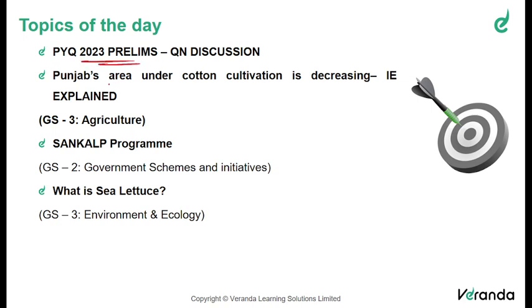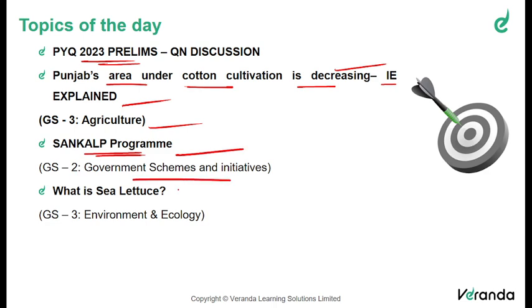After that, we will be going directly to Punjab's area under cotton cultivation, which is decreasing, which is an Indian Express explained article, which can be mapped to GS3 agriculture. And the next topic we are going to discuss is about the SANKALP program, which can be mapped to GS2 government schemes and initiatives. And the third topic will be what is CLED2, GS3 environment and ecology.